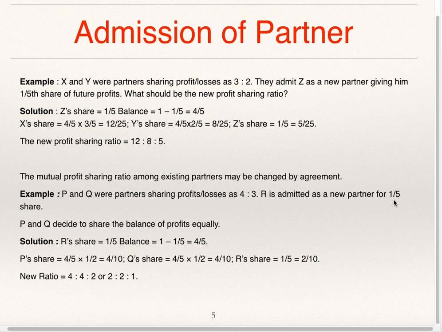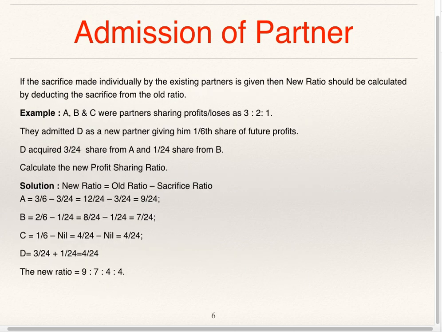4/5 into half you are supposed to do. Half of 4/5 will be shared by P and half of 4/5 will be shared by Q. R's share is 1/5, so the balance is 1 minus 1/5, 4/5. P's share is half of 4/5, 4 by 10. Q's share is half of 4/5, 4 by 10. R's share 1 by 5 is equal to 2 by 10. Make the denominator equal for finding out the new ratio. So it is 4:4:2, which is nothing but 2:2:1.